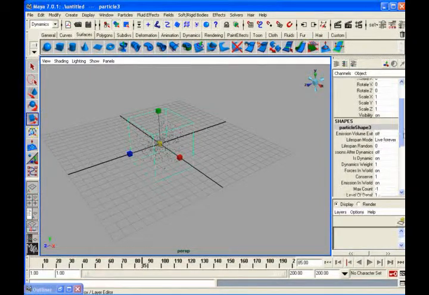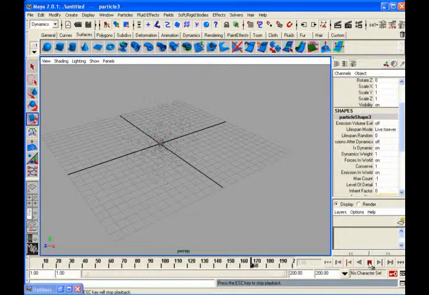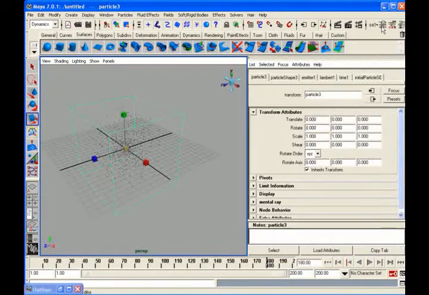First thing is your lifespan. Presently it is live forever. That's why particles never die. They just go on. Or else just go to the attribute editor. It's always better to go to the attribute editor.